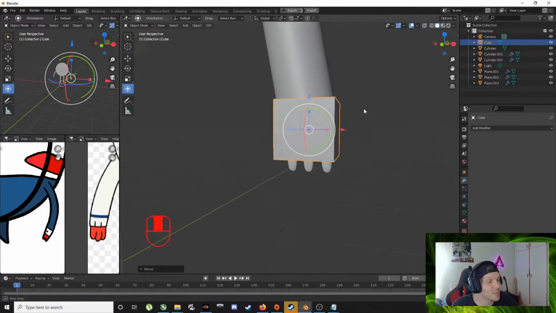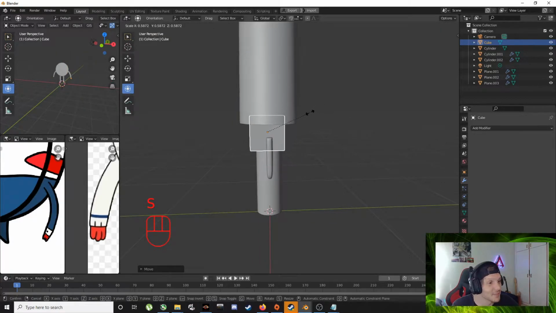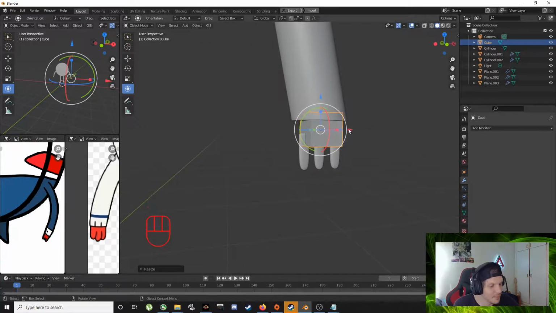Reposition. I'm listening to the weirdest music right now. Strange.